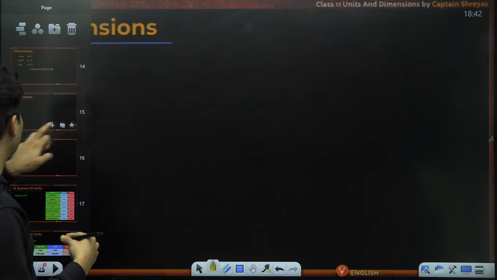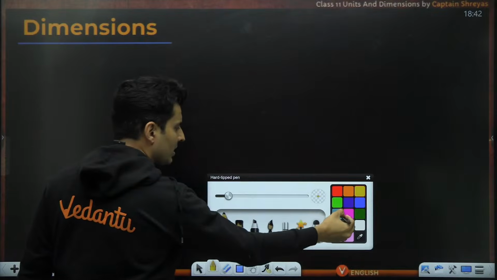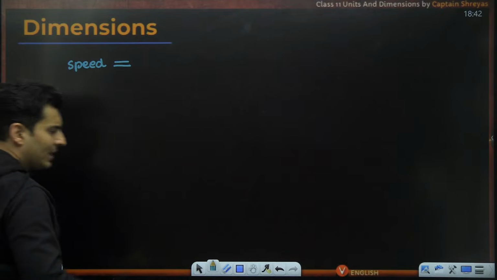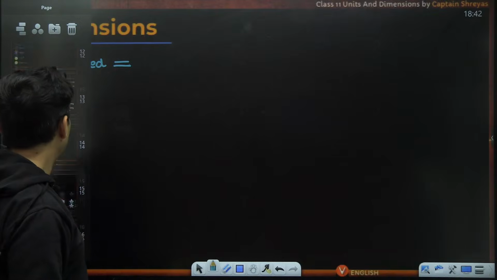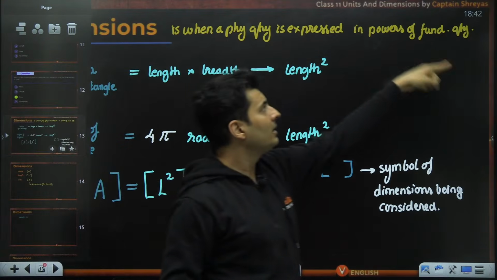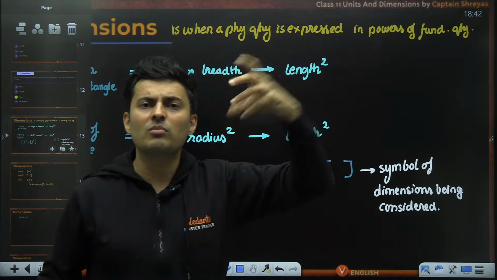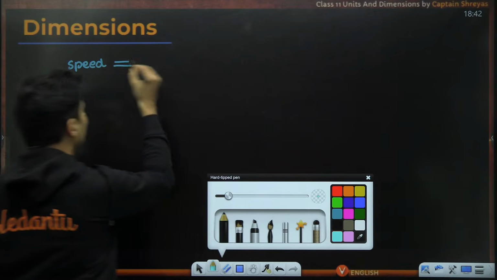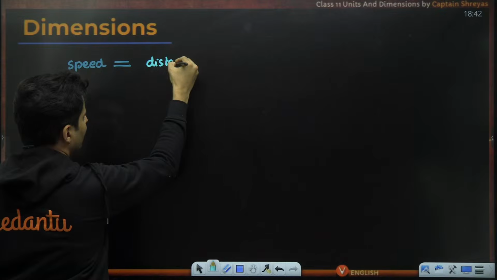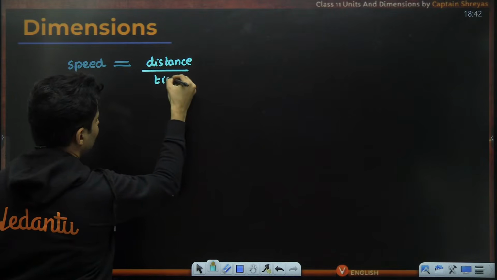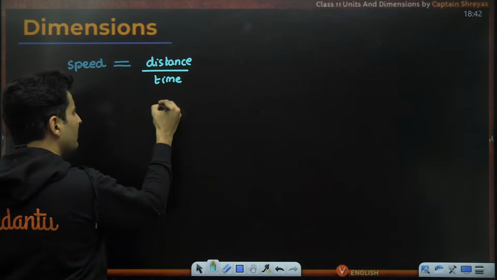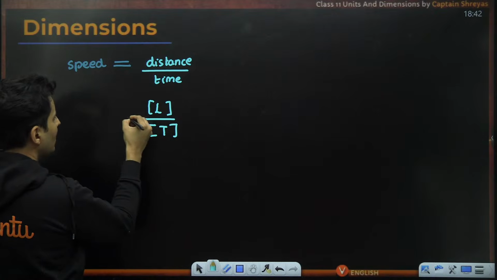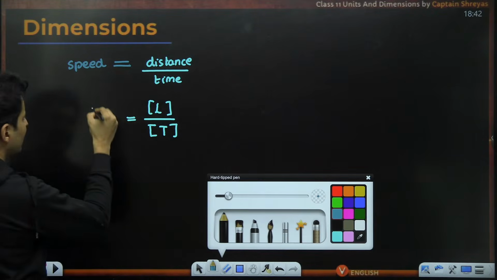So let's understand it with examples. Without that, you will not get it. Say, I tell you, speed. Now, speed is a derived unit. Can I express speed, which is a derived unit, in terms of fundamental quantities with some suitable powers? 100%. Speed is nothing but distance divided by time. That is the formula. What is distance measured in? It is measured in length. What is time measured in? It is measured in capital T. The symbol for speed is basically small v.